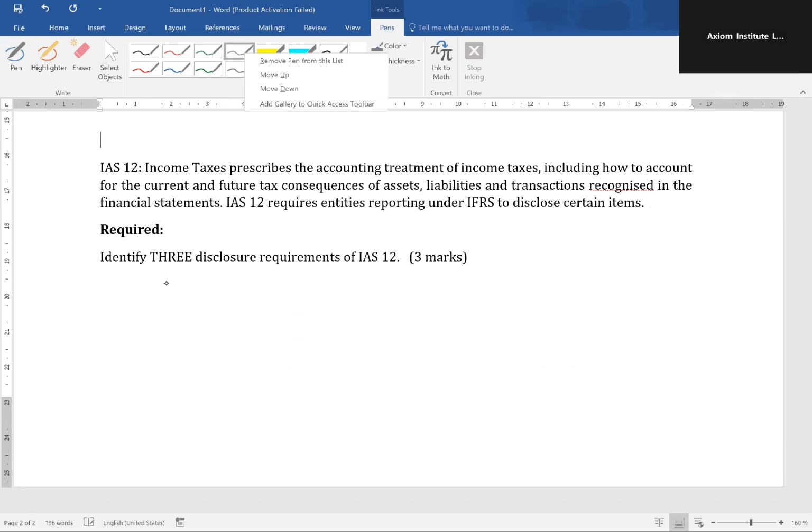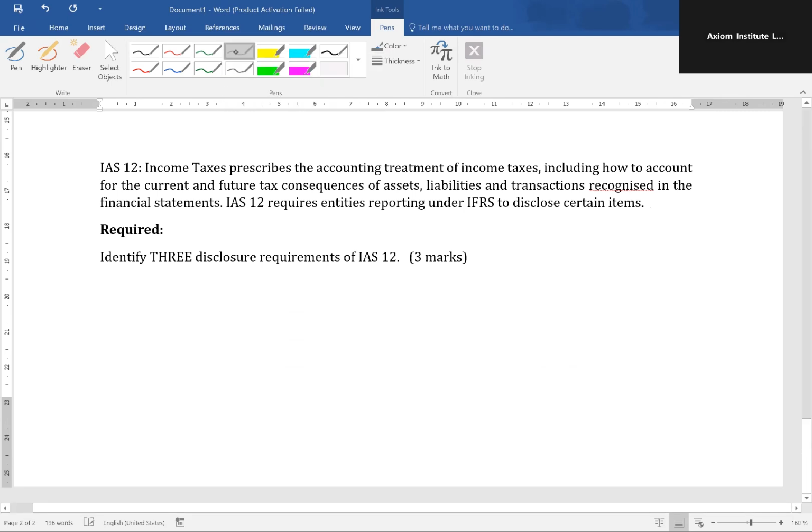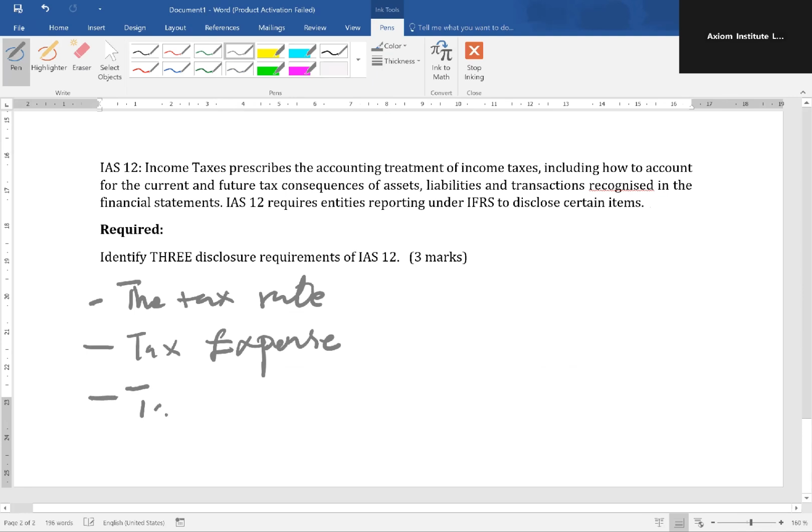So anytime you are being asked to identify or state the disclosure requirements of a subject matter of a standard, basically write anything you know about the standard. So the tax rate, tax expense, in fact, any tax credit that you have, tax credits. You can talk about deferred tax. So yeah, basically anything about the subject matter is better than just leaving it blank because probably you didn't read.